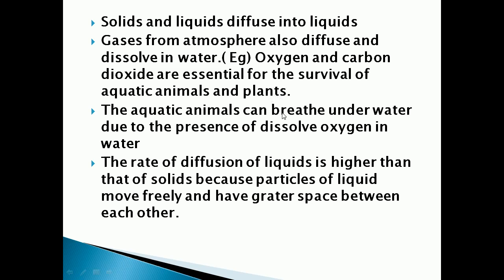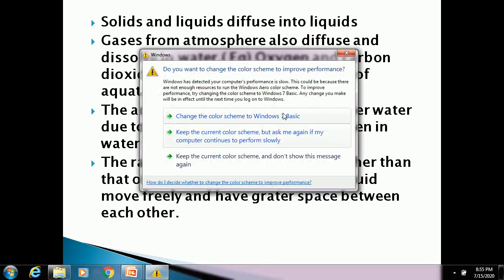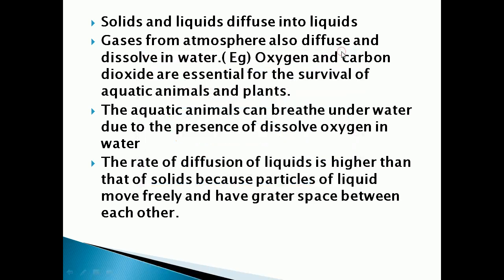So that is called dissolved oxygen. The oxygen from the atmosphere diffuses into the water. Such oxygen is called what? Dissolved oxygen. So these aquatic animals can breathe underwater due to the presence of dissolved oxygen in water. If the diffusion property of gas into liquid were not there, it would be very difficult for aquatic animals to survive, because of the diffusion property.